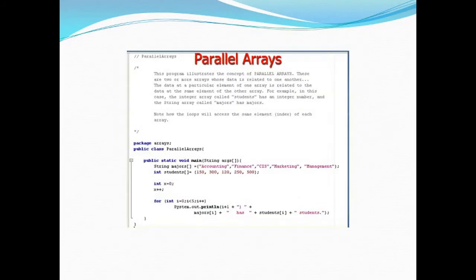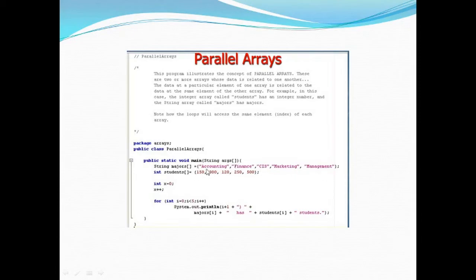Yes. So what are parallel arrays? Parallel arrays are those where the total number of arrays is more than one, and the values stored at the various indices as the elements of the arrays are in some collaboration with the other array. Like in this example, as you can see, the number of students majoring is provided in this array, that is 150, 320, 250 and 500, and the subjects or the majors are provided as accounting, finance, CIS, marketing and management.